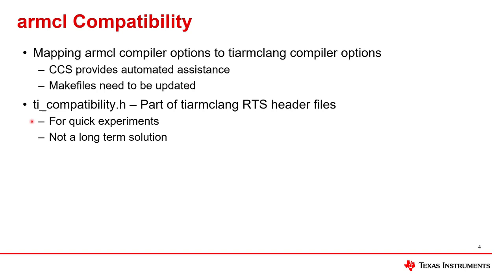If you're in a situation where you need to quickly, within a matter of 30 minutes or something, build a bunch of code with TI-ARM-Clang just to see what happens, and you're running into these compatibility problems, and you just want to quickly get past them just for now to carry your experiment on, this is perfect for that situation. We don't recommend you use ticompatibility.h as a long-term solution.